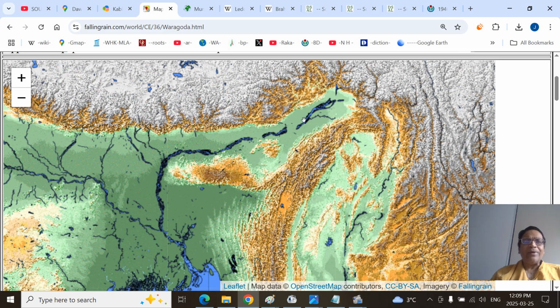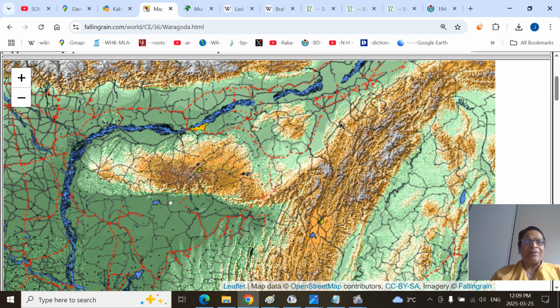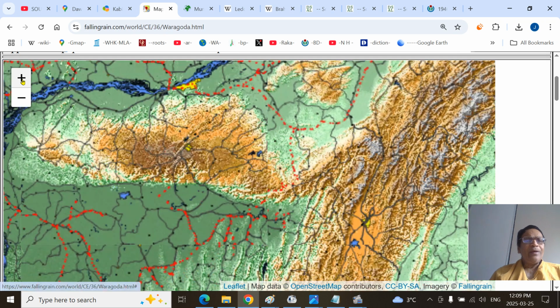So you can see here very clearly, this is the Meghalaya Plateau region. The western part, remember this is the Goalpara region, and this is the Garo Hills. The central part is the Khasi Hills, where Shillong, the historic capital of British Assam, resided. The eastern part is the Jaintia Hills. So remember Garo, Jaintia, Khasi Hills. You can see Shillong. This is the Umrangso on Kapili River. There is a dam also.